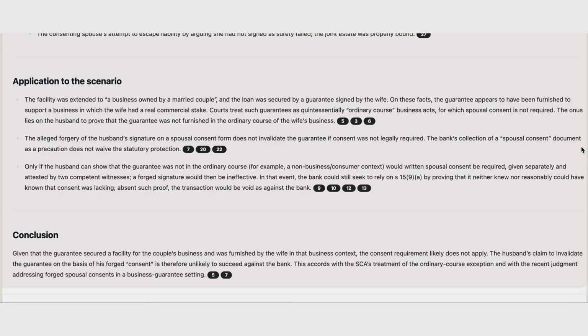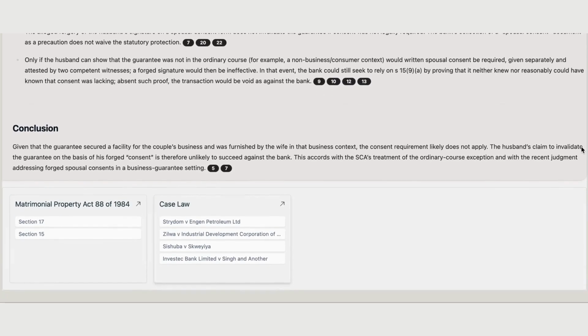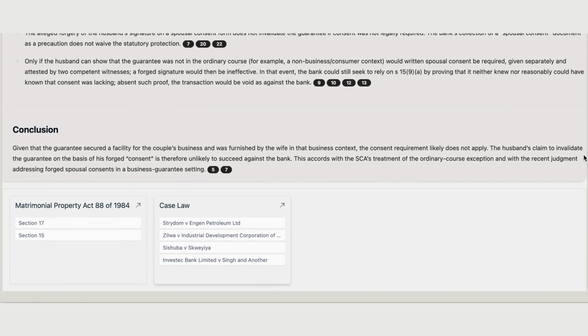And then finally, we actually see Primo applying this law more specifically because we asked, is the husband's claim likely to succeed? And so here Primo is outlining